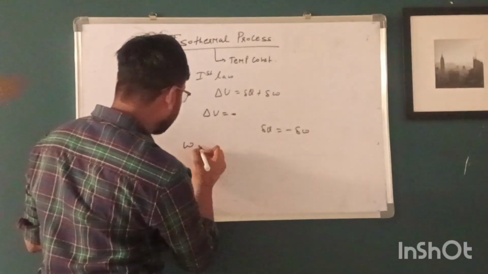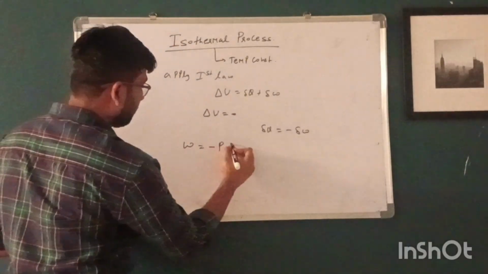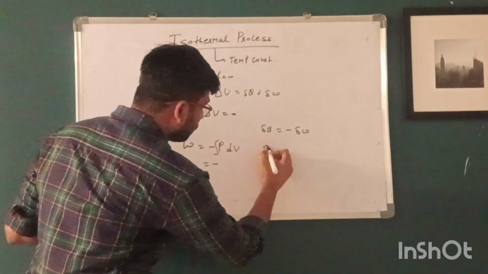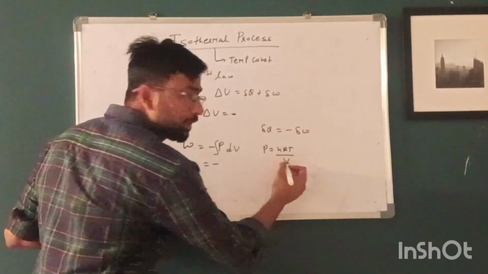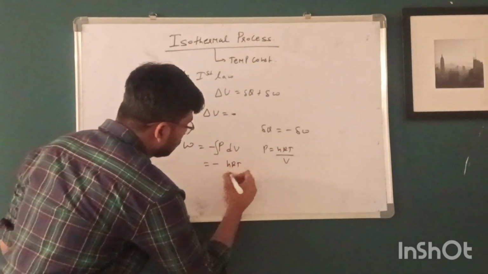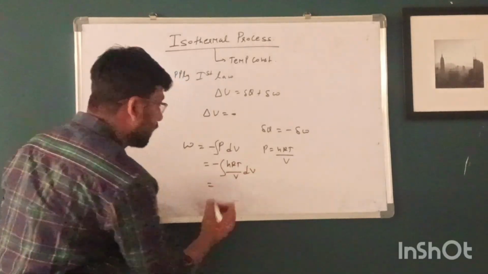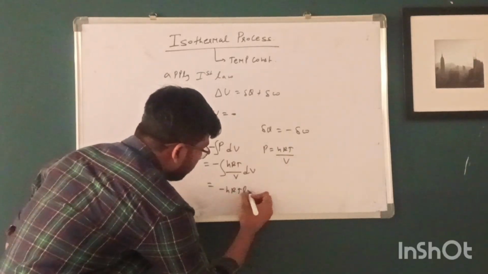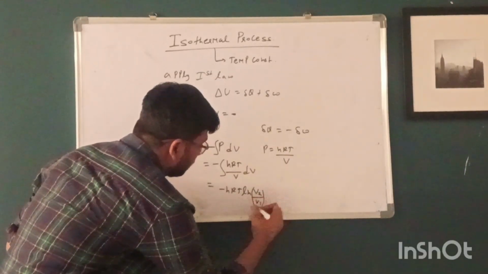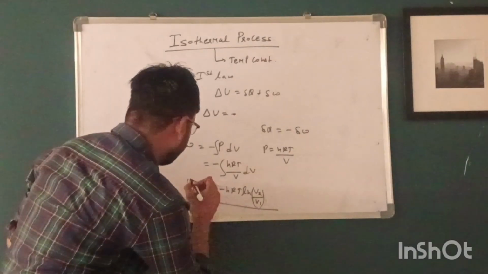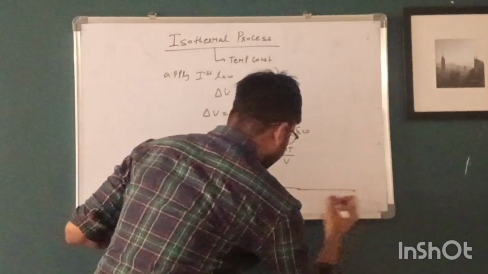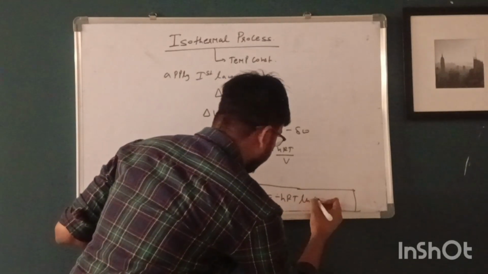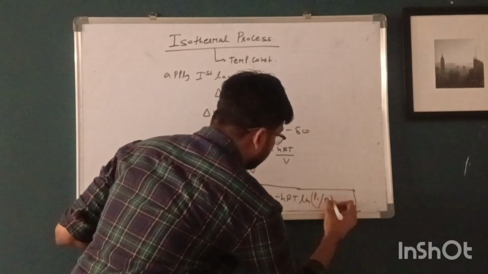So what is work done here? We know that for an ideal gas, pressure is equal to nRT upon V. So we put that in, and after integrating we will get the result.